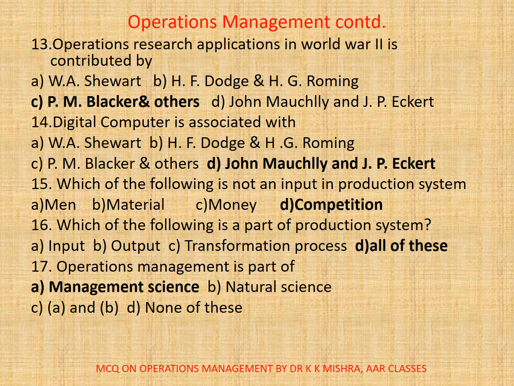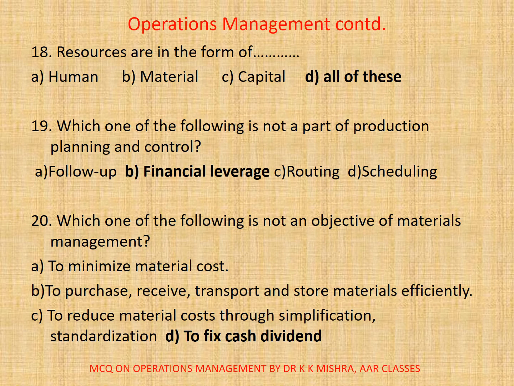17. Operations management is a part of A, management science, B, natural science, C, A and B, D, none. Here correct option is A, management science. 18. Resources are in the form of dash A, human, B, material, C, capital, D, all of these. Here correct option is D, all of these.